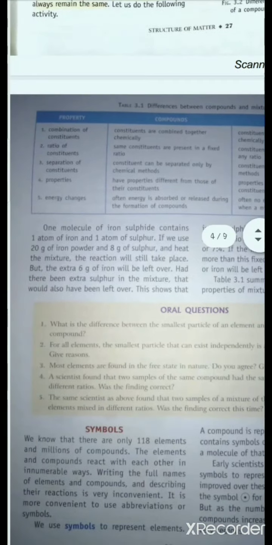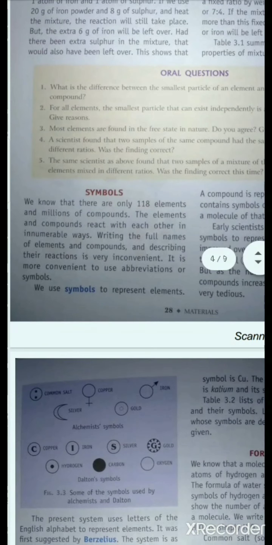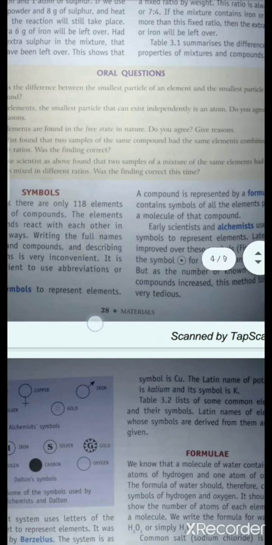Okay. Now the next topic is symbol. Just like every person has a particular name, in the same manner, every element has a name, but instead of writing the name again and again, we can use a symbol for denoting the elements. That makes our work easier, that makes our representation easier. So what are symbols? Symbols are alphabets that are used to represent elements.